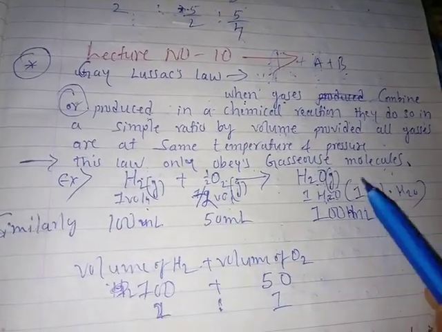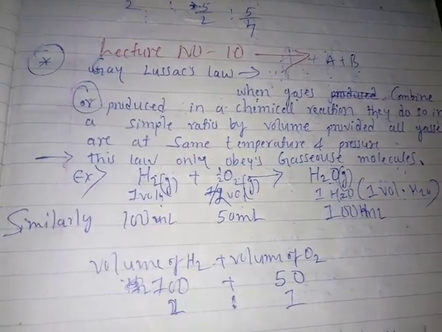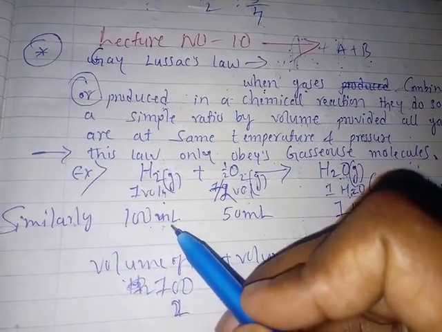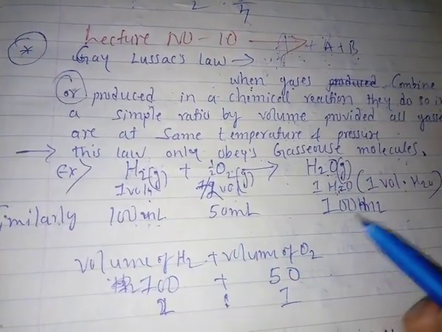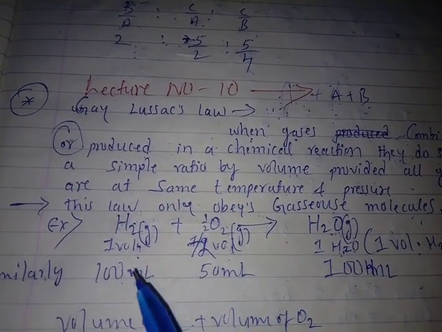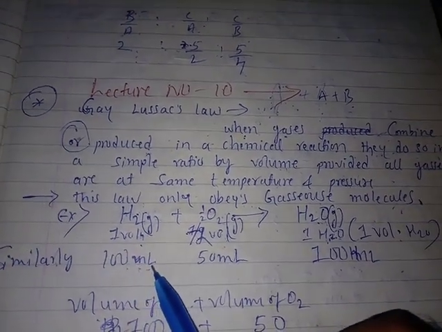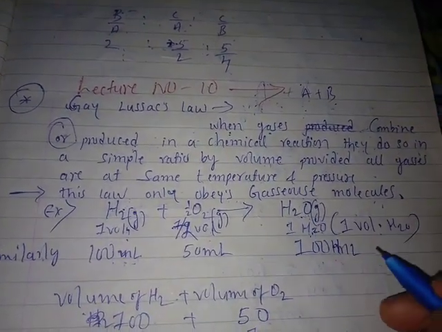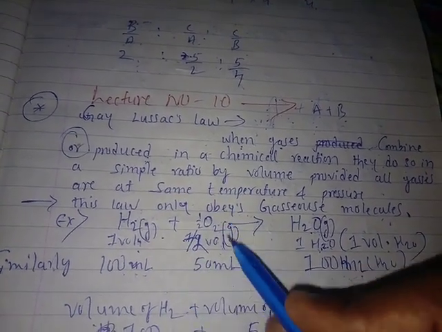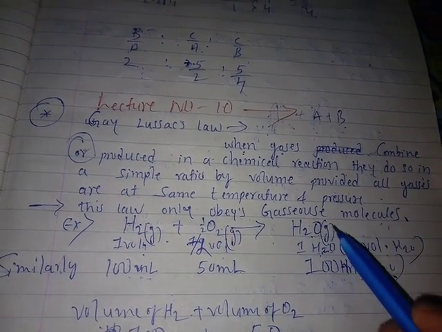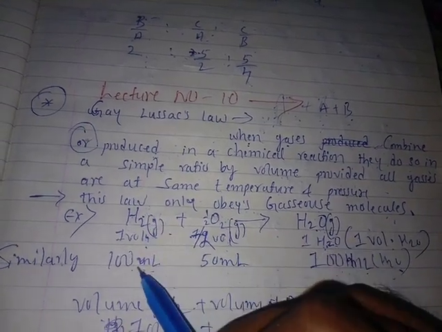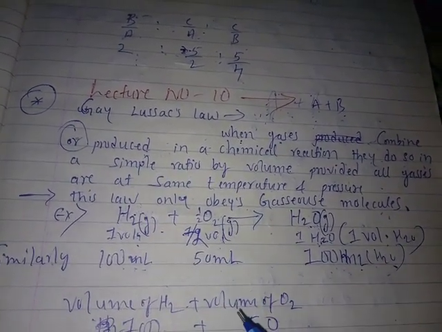This is the simple whole number ratio, students. Look at here, how is it a simple whole number ratio? Similarly, suppose you want to prepare 100 ml of H2O. Look at it, students. To prepare 100 ml of H2O, how many volumes of hydrogen and oxygen are required? Let's see.